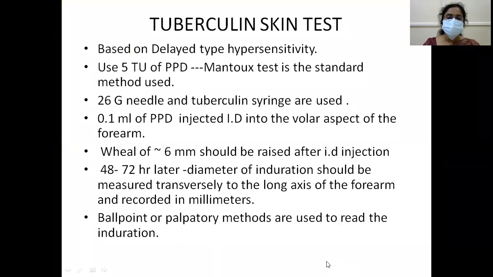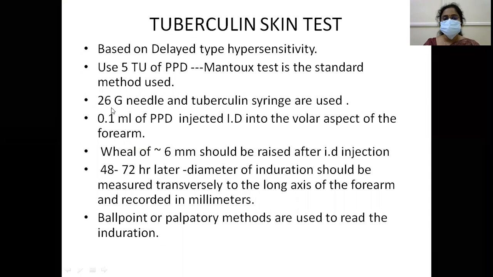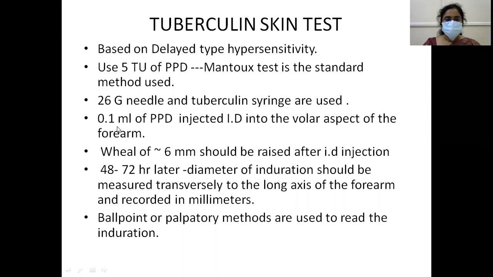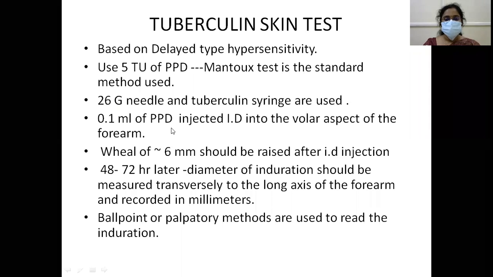Okay. What is now the tuberculin skin test? This is based on a delayed hypersensitivity reaction. We use 5 tuberculin units of purified protein derivative. How it is done: a 26 gauge needle and a tuberculin syringe are used. 0.1 ml of PPD is injected intradermally into the volar aspect of the forearm. A wheal of 6 mm should be raised after intradermal injection.